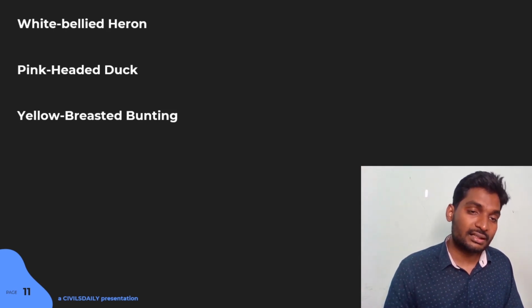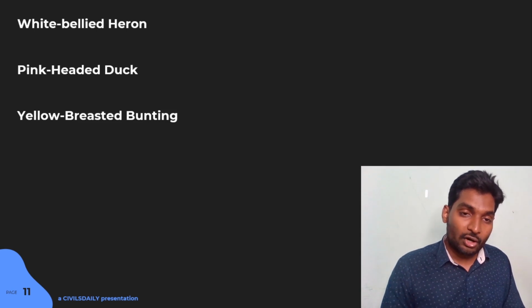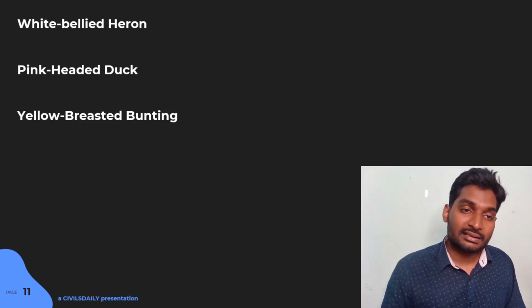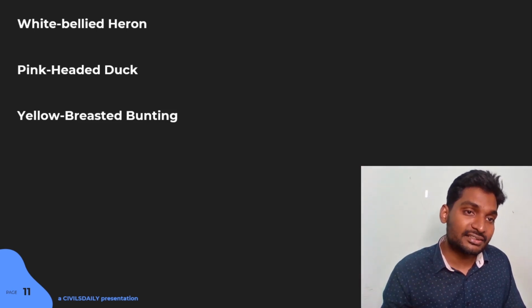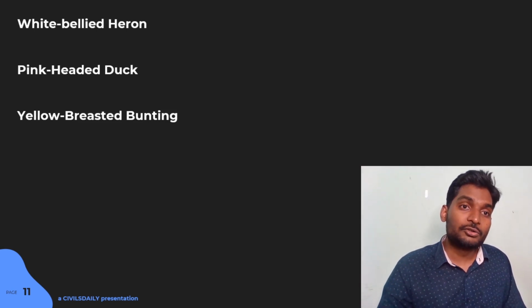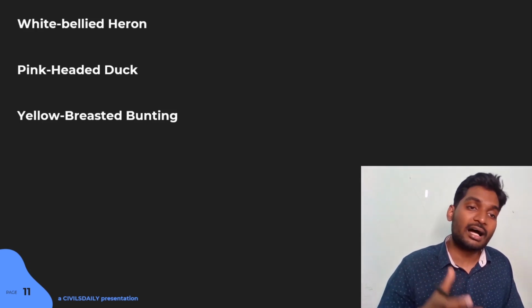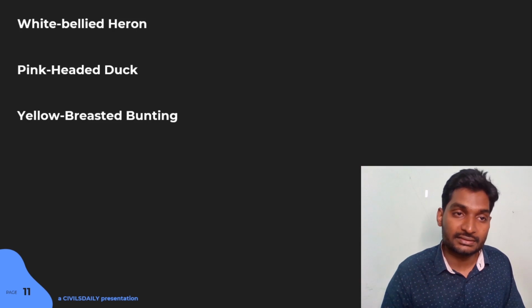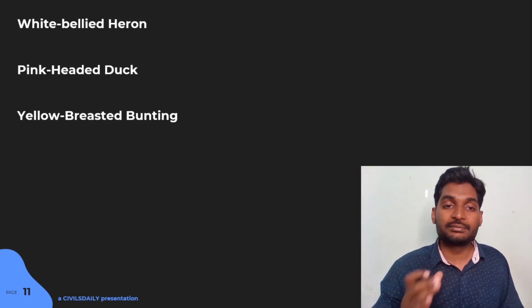Had you memorized the yellow-breasted bunting? You cannot answer no, because these are critically endangered bird species and you are very much expected to have read about these species. So white-bellied heron, pink-headed duck, yellow-breasted bunting.